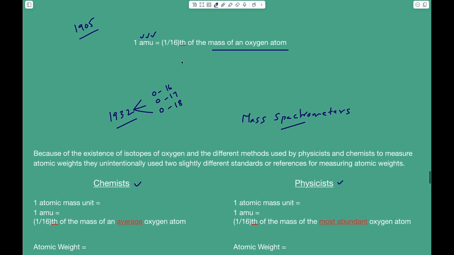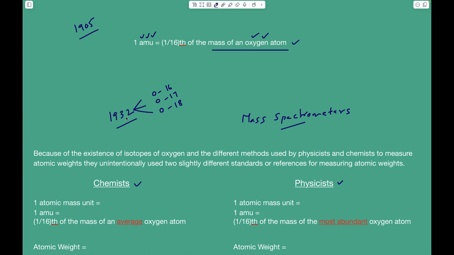Now, when we created this standard for atomic weights, we said one AMU is equal to 1/16th of the mass of an oxygen atom. While creating this standard, we were under the impression that all oxygen atoms found in nature are identical.